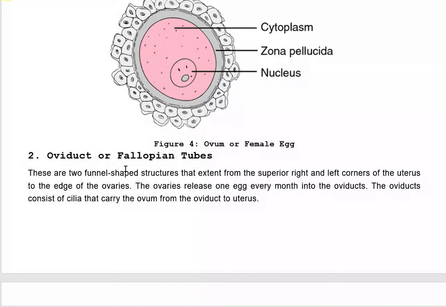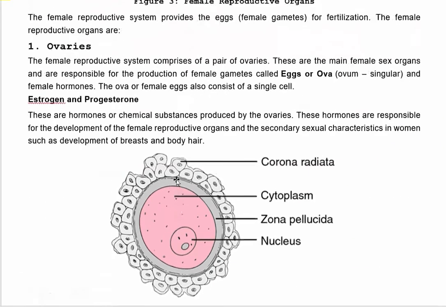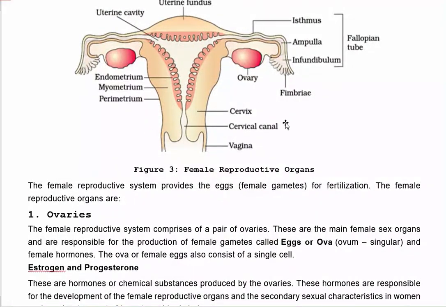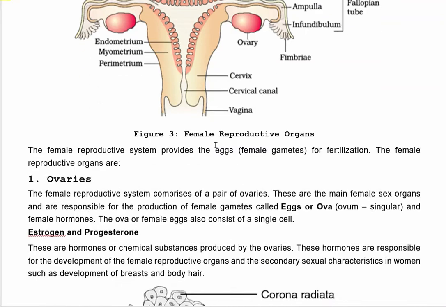The second is oviduct or fallopian tube. You can see in this picture there is a fallopian tube, this complete tube, which is divided into three parts: isthmus, ampulla, and this one, infundibulum. Okay, these three collectively are known as fallopian tube.